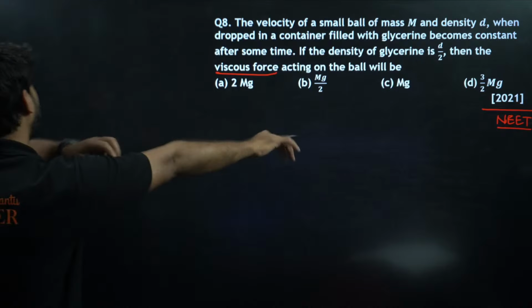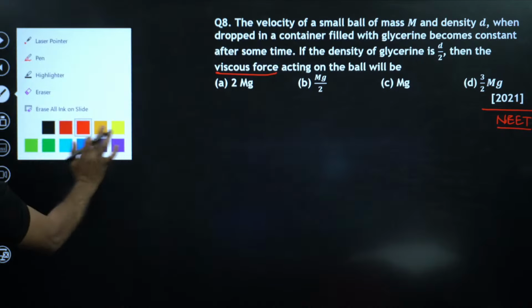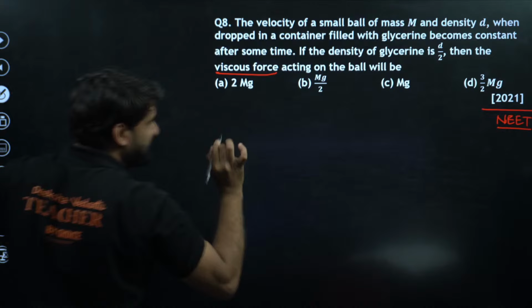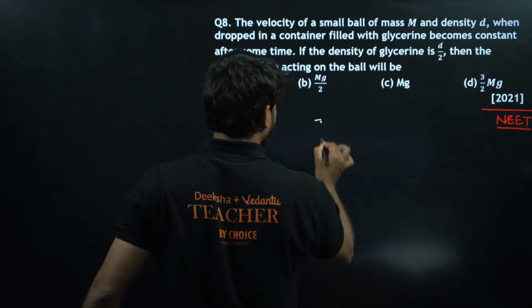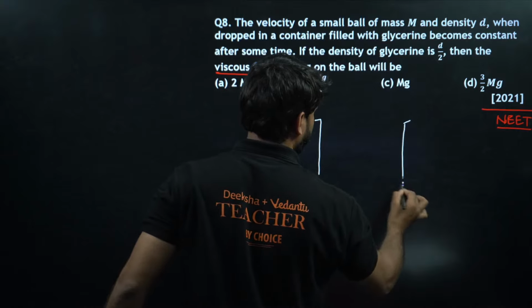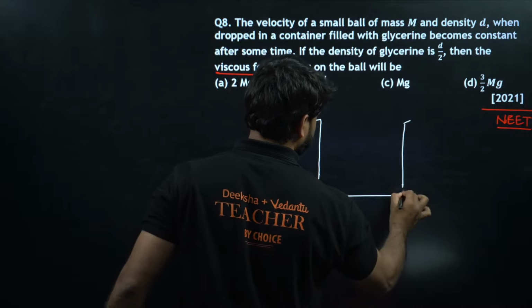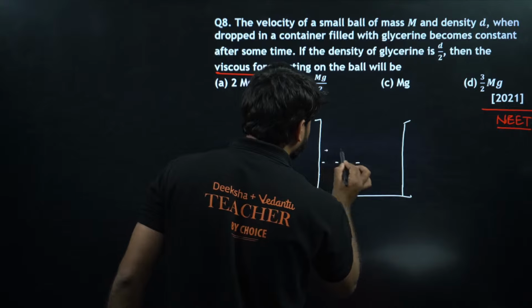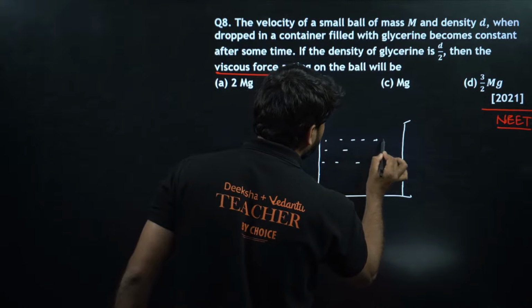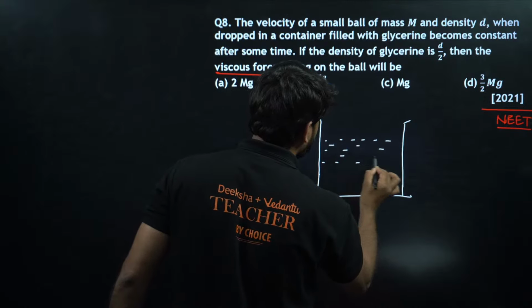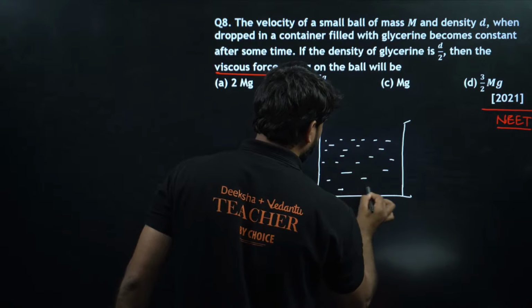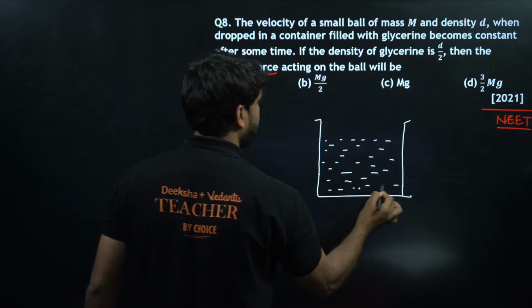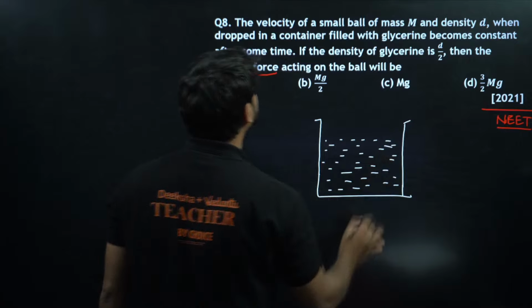Come on, let me give you the clarity and concept of this question. Champion, listen. Basically, here there is a vessel, and glycerin fluid is filled here.